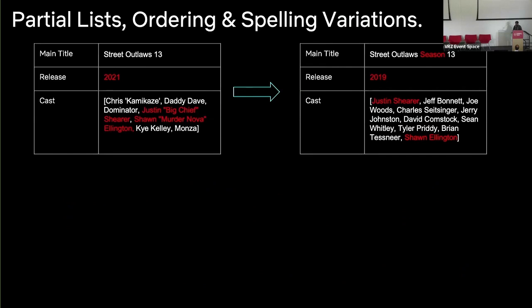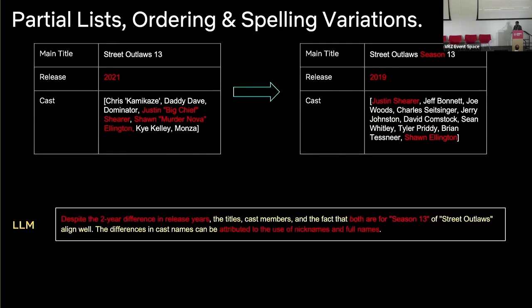Now, another case is lists. We deal with a lot of lists. In this case, cast. The order could be different. The names could be slightly different. Can it catch all those nuances, right? So in this case, it can. It's agnostic to all that. It's agnostic to the names. So it understands all that. So it's really a powerful model to deal with structured data.